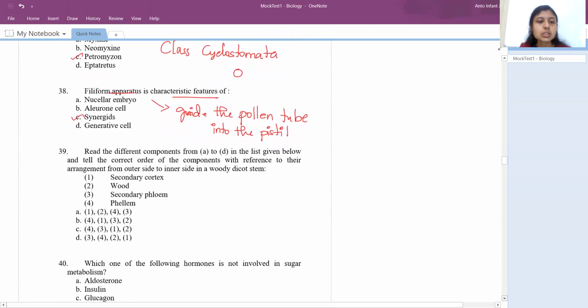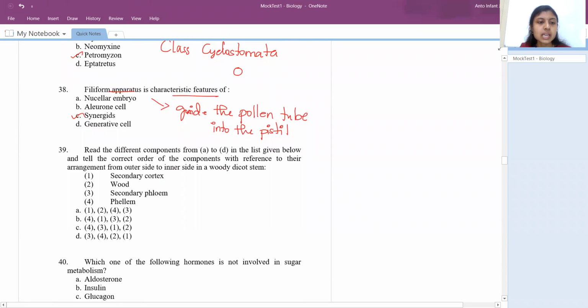Right. So 39th question, they have given the components 1, 2, 3, 4, and they are asking you to arrange them from outer side to inner side in a woody diploid stem. So they are telling this after the secondary growth in stem. So after the secondary growth, obviously the outermost portion would be cork, right? So phellem is also called as cork.